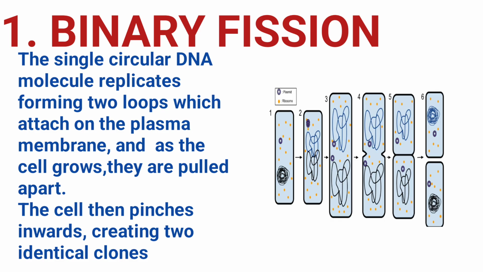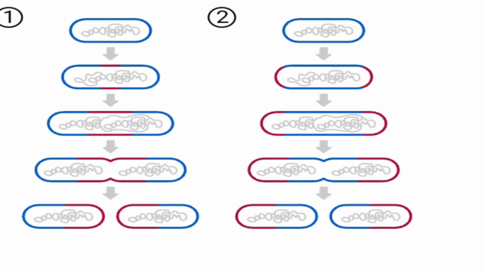The two DNA loops attach to the plasma membrane, and as the cell grows, they are pulled apart. The cell membrane then pinches inwards, creating two identical clones. It is incredibly fast in that some bacteria can divide every 20 minutes provided the conditions are favorable.